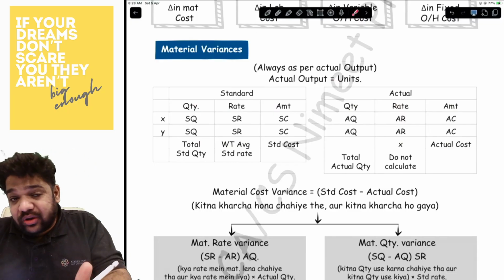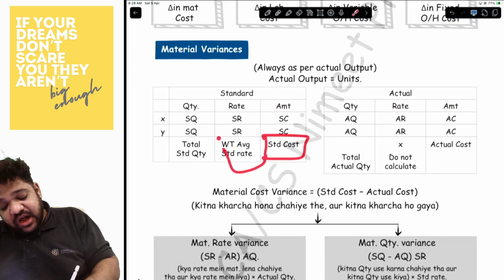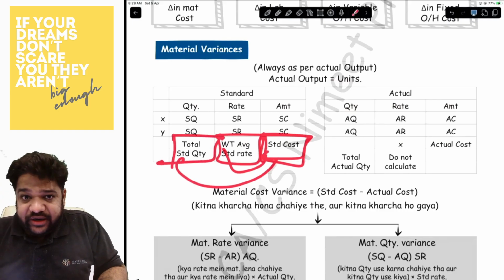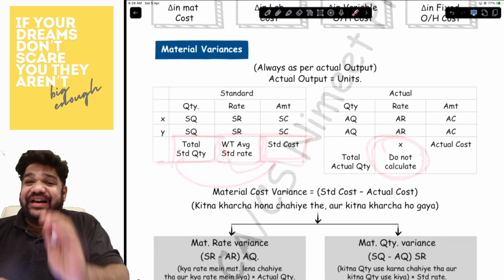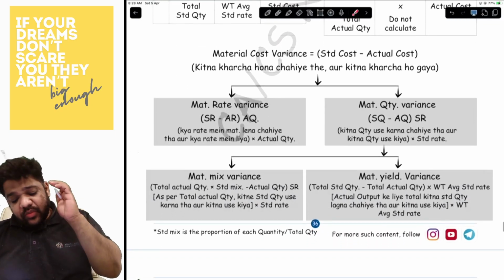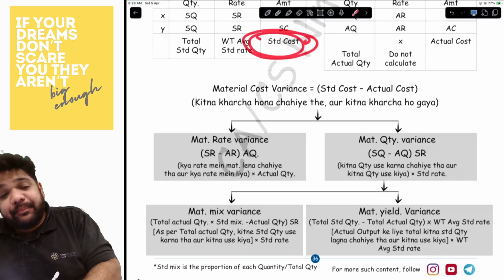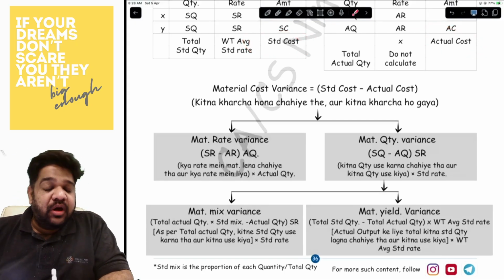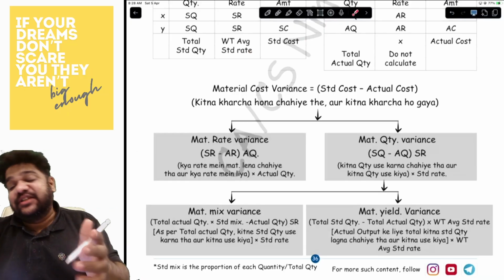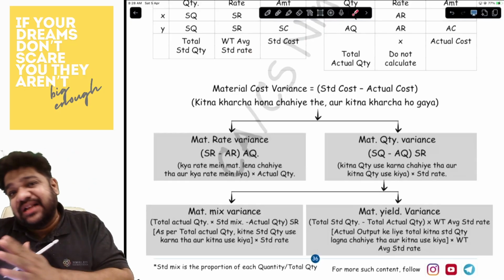Now, if there is more than one material, then you will have total standard quantity, total standard cost, and a weighted average standard rate, which is basically standard cost divided by total standard quantity. Okay, but do not calculate the weighted average actual rate because we don't need it anyway. Okay, now the material cost variance. How do you get material cost variance? How much cost you should have paid versus how much actually paid. Okay, so let's say you should have paid 100, you paid 110. So you paid 10 rupees extra, so it becomes adverse. Okay, split between two variances, which is material rate variance and usage variance.